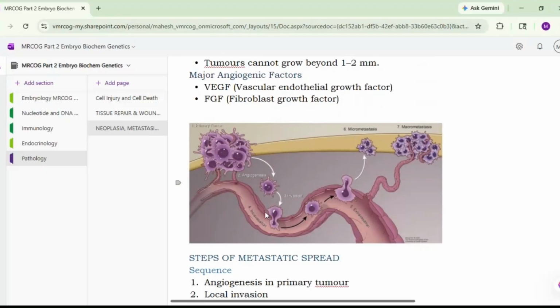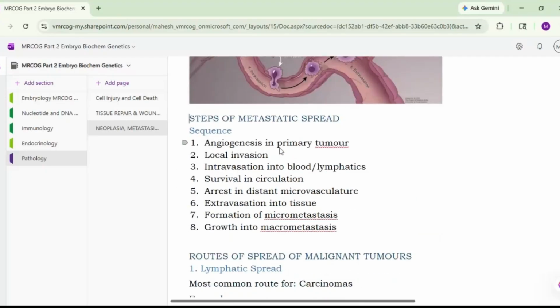Okay, so there is intravasation. Then there is a migration. From migration then there is extravasation. From extravasation these cells will go out and will form micrometastases. Okay, and from micrometastases further there will be development of the macrometastases. So these are the different stages of distant spread.